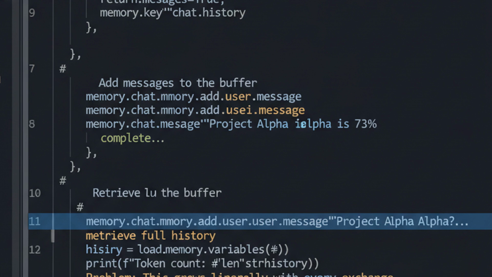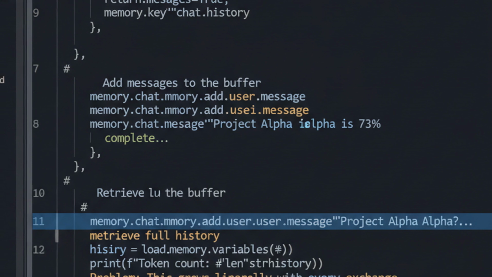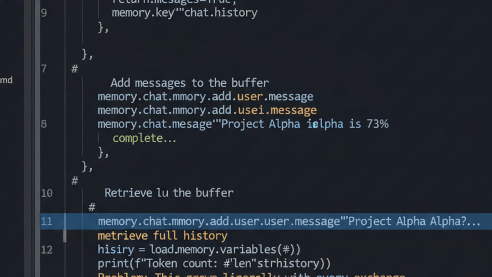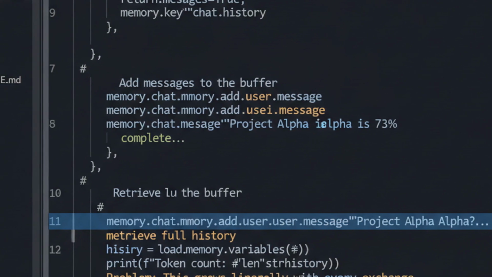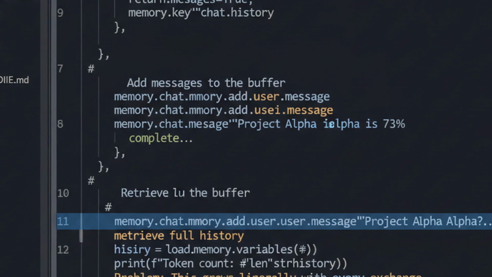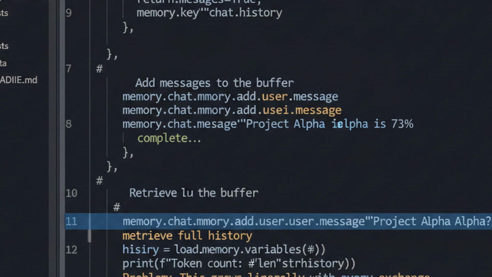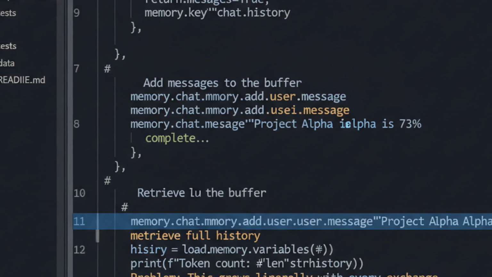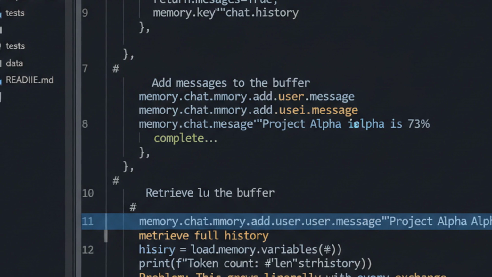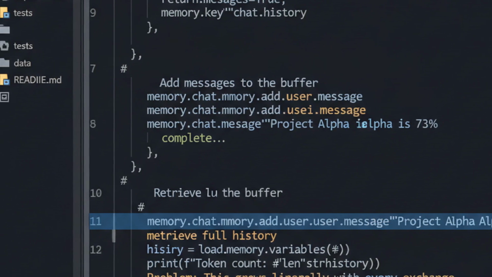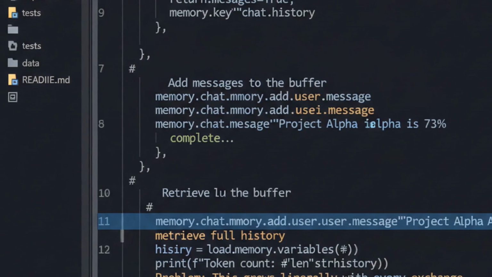The simplest short-term memory is a conversation buffer. Just append every message. LangChain's conversation buffer memory does exactly this. Clean, predictable, and it preserves full context. The problem? Linear growth. After 20 exchanges, you're burning tokens on, "Hello, how can I help you today?" From turn 1. For quick interactions this is fine. For anything longer, we need something smarter.